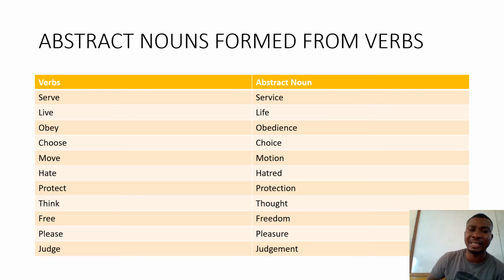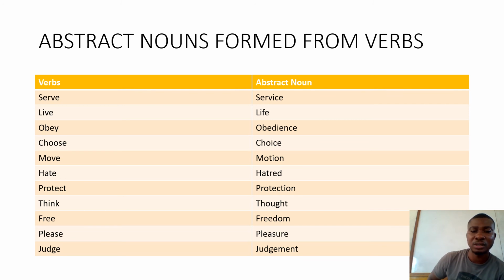Live, a verb, as in watching live football. But its abstract form is life. This one is live, this one is life. Obey, a verb, and its abstract noun is obedience.